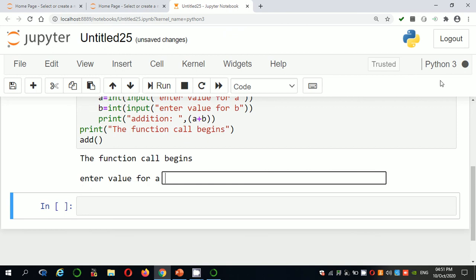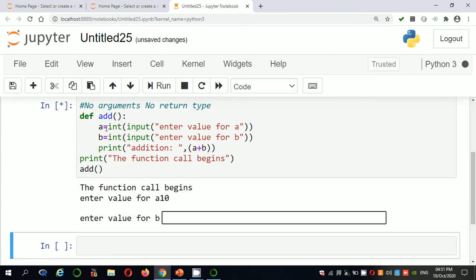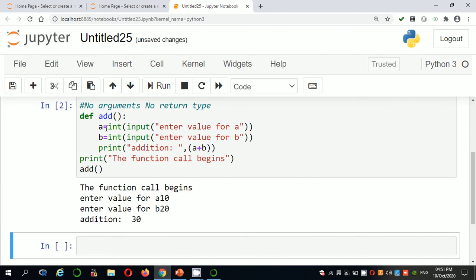After that call add function. So the control goes to the add function. The first one is reading a value, the next one is reading b value, and the next one is addition 30.